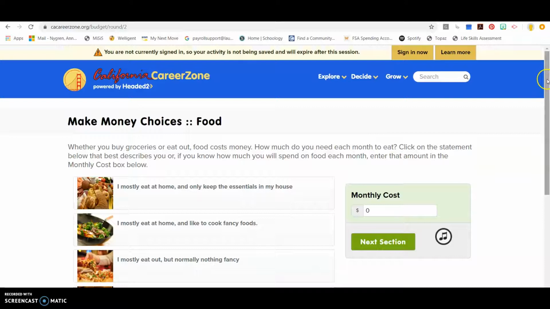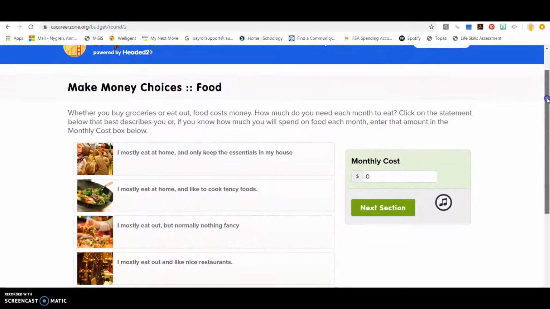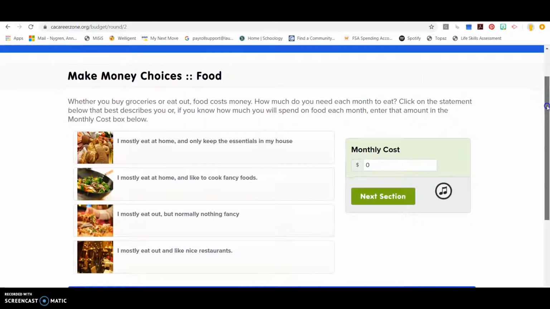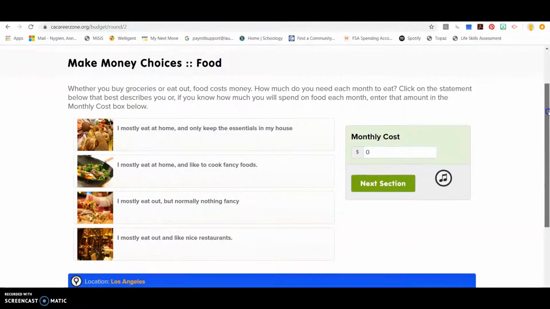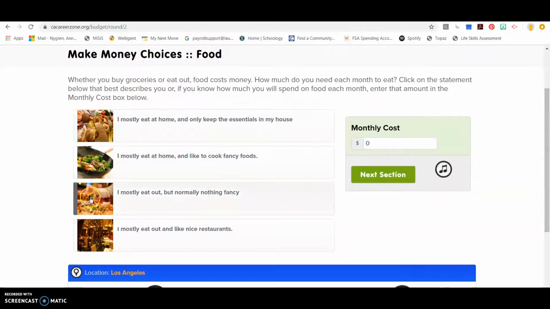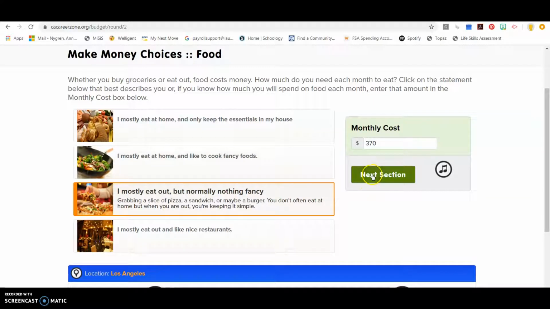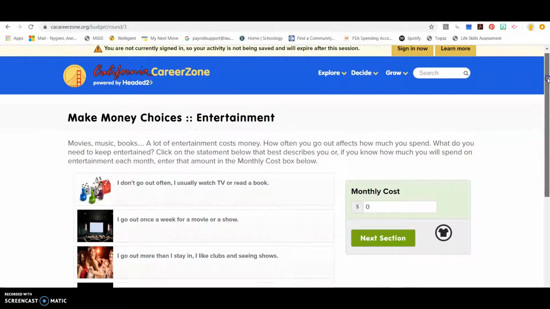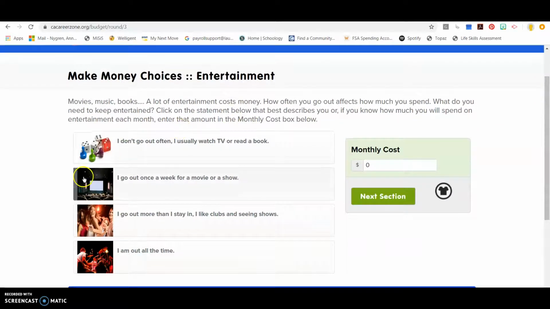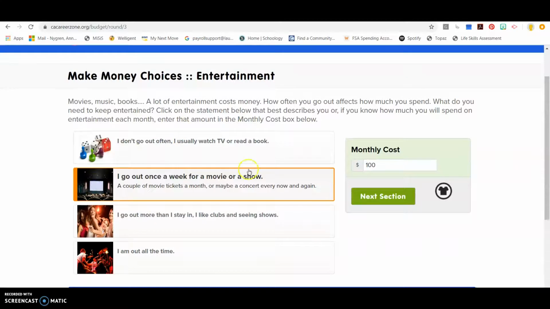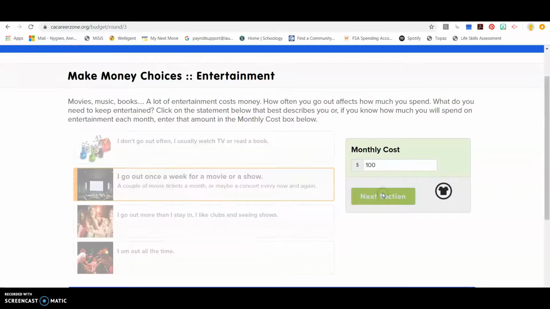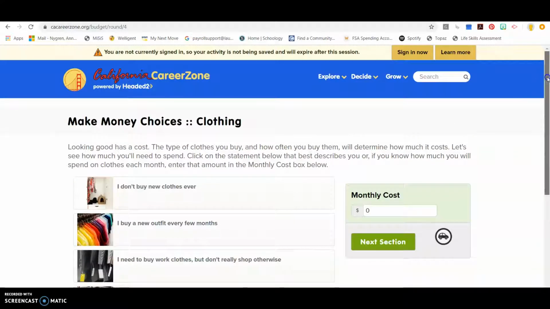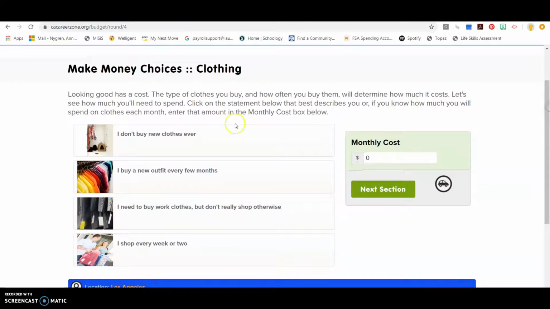So I'll click next section. That brings me to the food category. So what do I plan on doing for eating? Do I plan on eating mostly at home, going out to eat at restaurants? So I'm going to say I mostly eat out, but normally nothing fancy. And that adds a monthly cost in there for me. And then entertainment, I plan to go out once a week to go see a movie or a show. So that adds that cost in for me. And then clothing costs, I would like to buy a new outfit every few months. So I will click on this option.